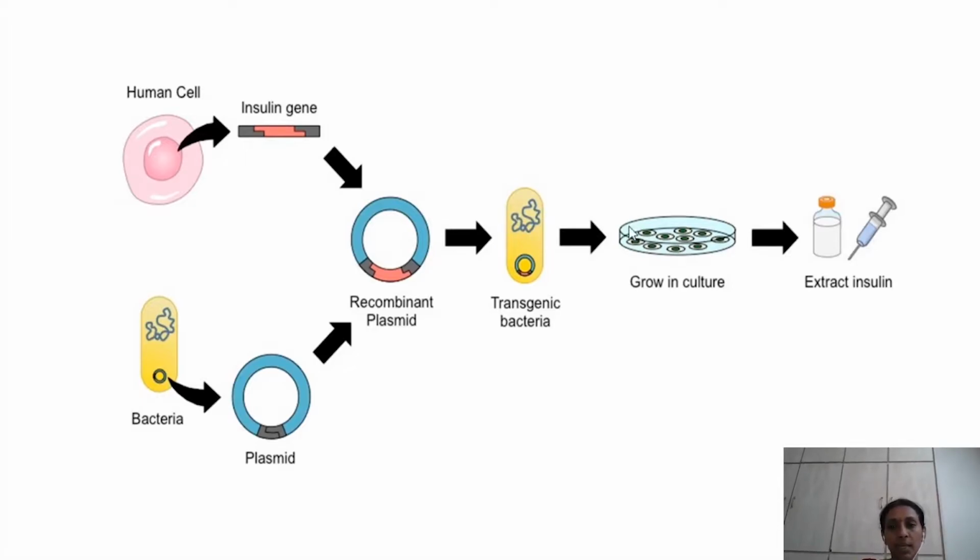As it is a microscopic organism, it can be cultured to high numbers within a very limited space. That is, within a simple petri plate we can cultivate so many bacteria, and the food requirements or nutritional requirements for the growth of this bacteria are also very simple.